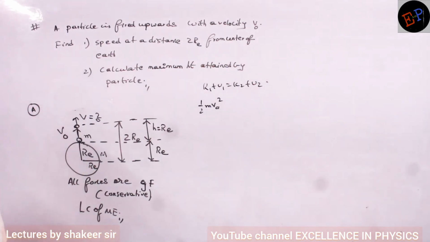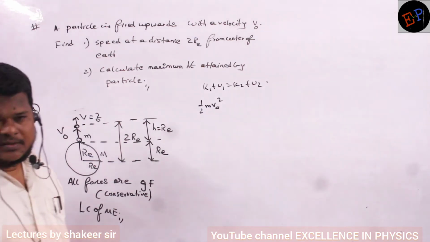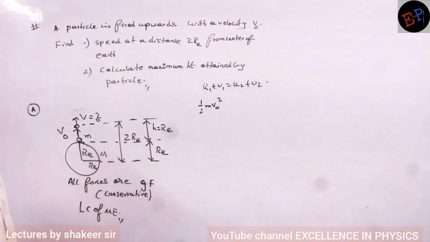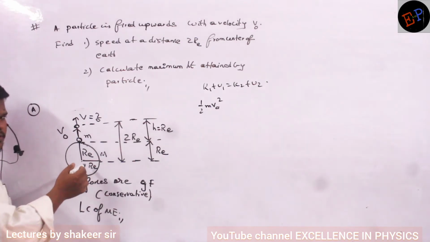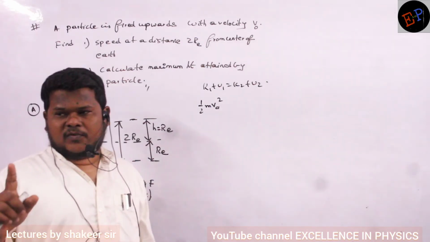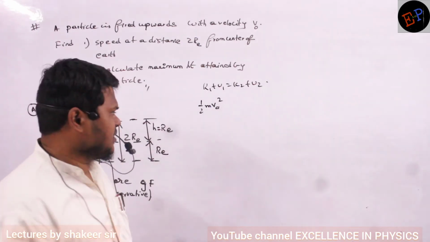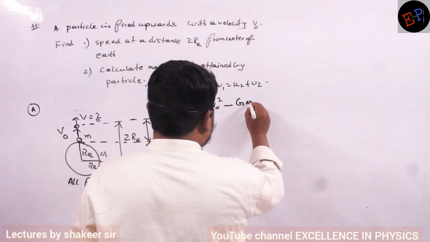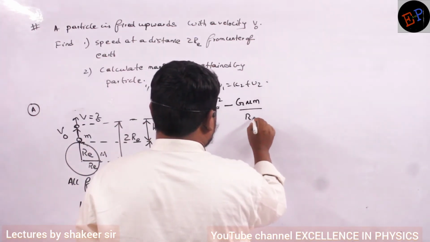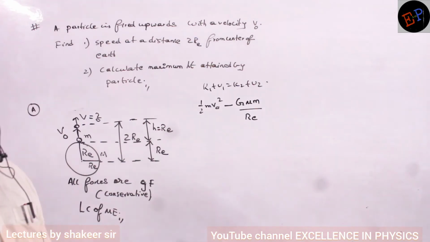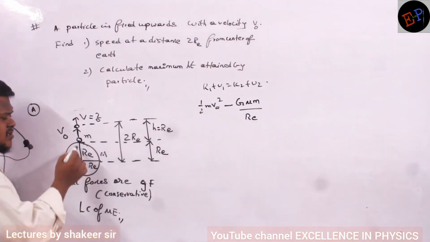And what is the formula for gravitational potential energy? Minus GMm by r. Just now we calculated this for only 2 masses. 2 masses means 1 pair, and 1 pair means only one equation you have to write. So minus G capital M into small m divided by RE. This is the initial gravitational potential energy. That's all. The distance between the point mass and earth is RE.